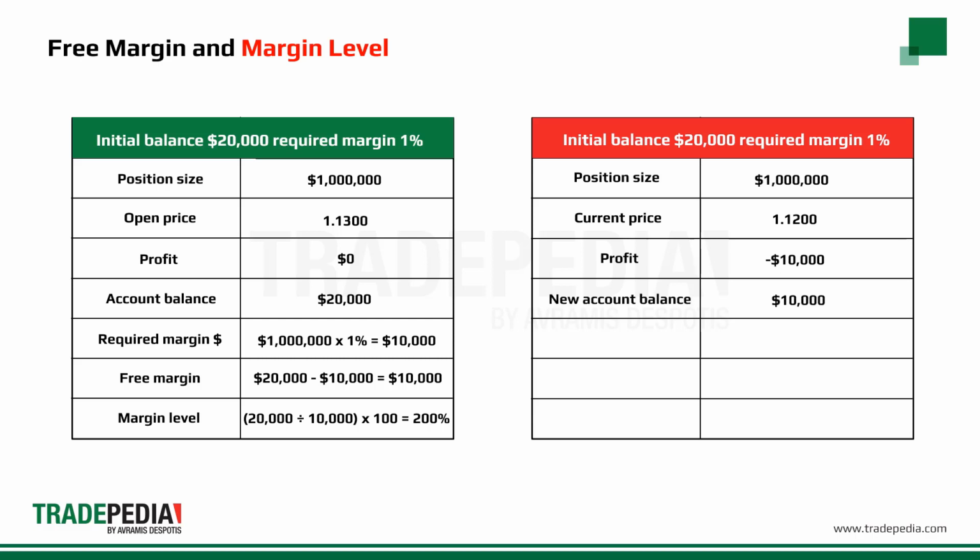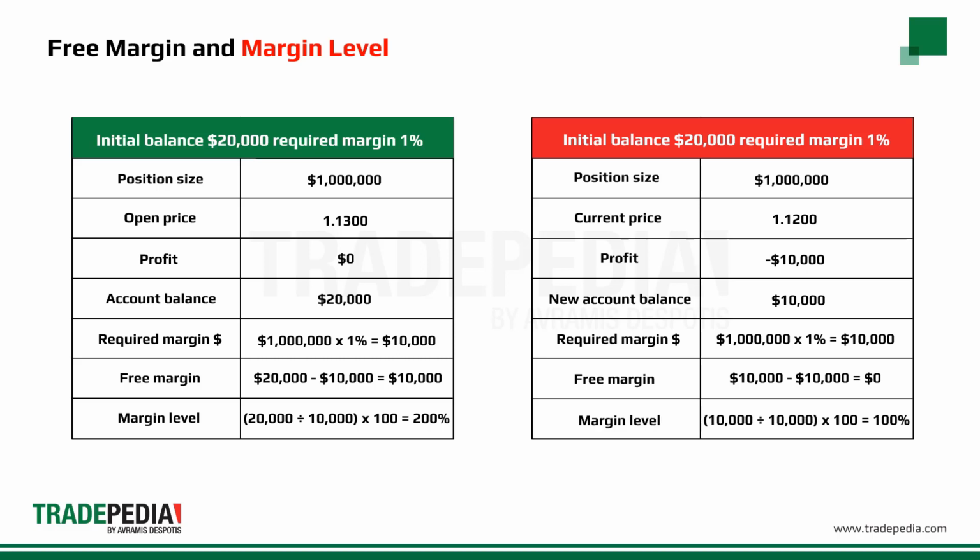The new account balance is $20,000 initial deposit minus $10,000 loss equals $10,000. The required margin is as before, $10,000. Free margin is now the new account balance of $10,000 minus the required margin of $10,000 for the open position, which equals $0, meaning you do not have any more free margin to open any new positions. In percentage terms, your margin level is now the account balance of $10,000 divided by the required margin of $10,000, which equals 100%.